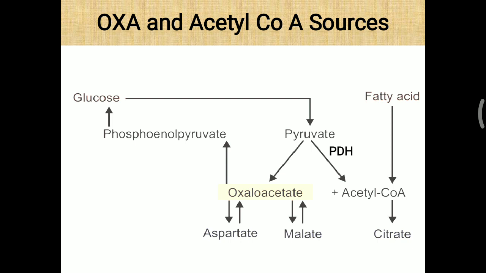Further, the pyruvate generated from glucose can be converted into oxaloacetate with the help of the enzyme PC, that is pyruvate carboxylase. Again, this oxaloacetate can re-enter the gluconeogenesis pathway, and for that the PEPCK enzyme, phosphoenolpyruvate carboxykinase, is needed. But oxaloacetate we can also get from the important amino acid aspartate, as well as malate, which can also provide oxaloacetate. So these two molecules, oxaloacetate and acetyl-CoA, are the most important precursor molecules